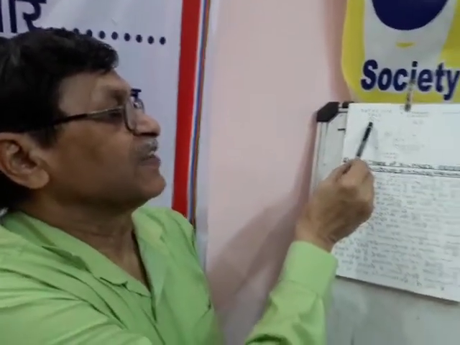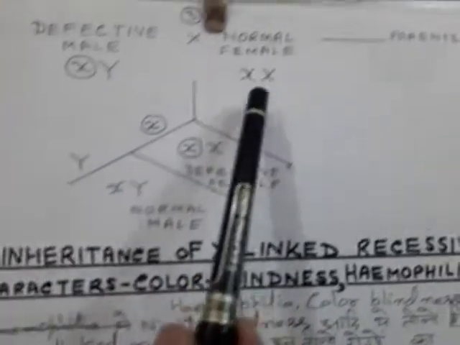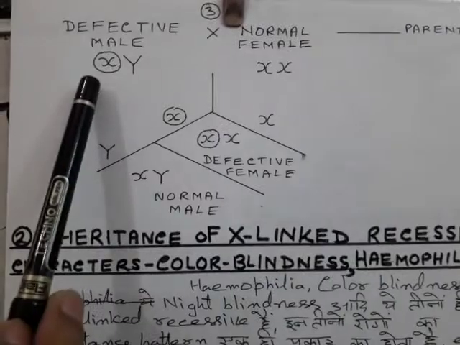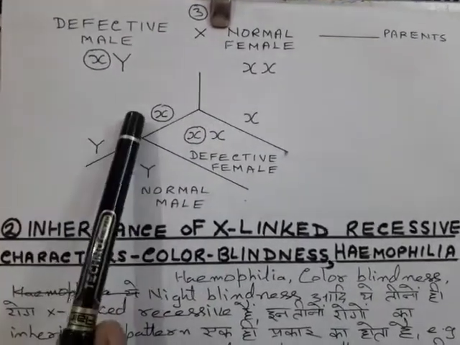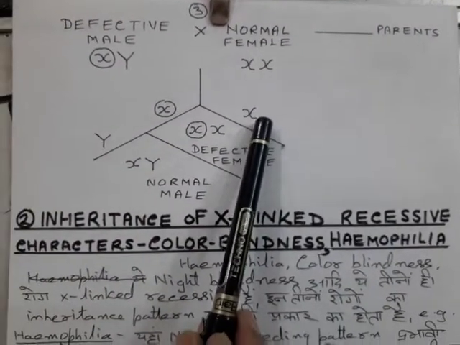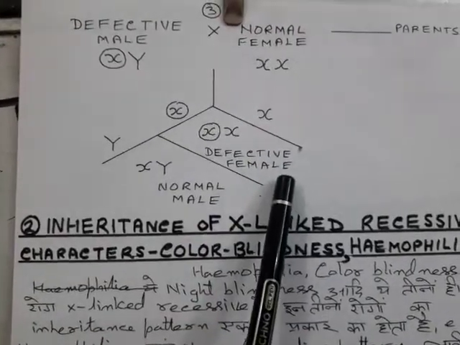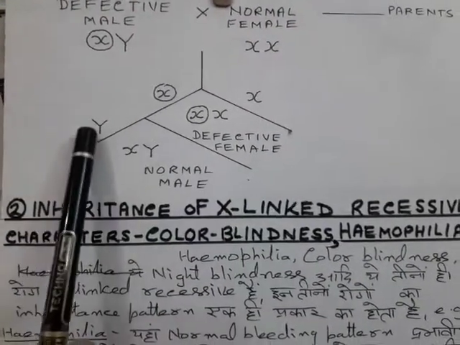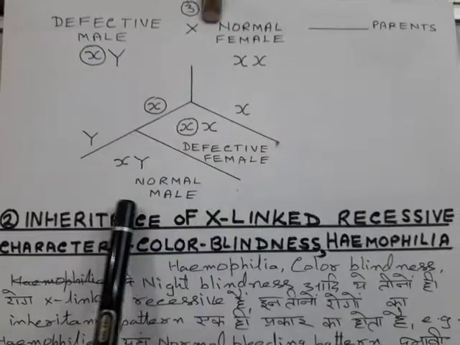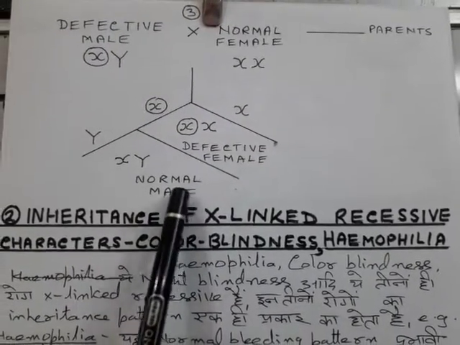In its reciprocal cross, when the male is defective and female is normal, what will happen? If this unites with this, it will become a defective female. But if this combines with this normal X, it will produce a normal male.